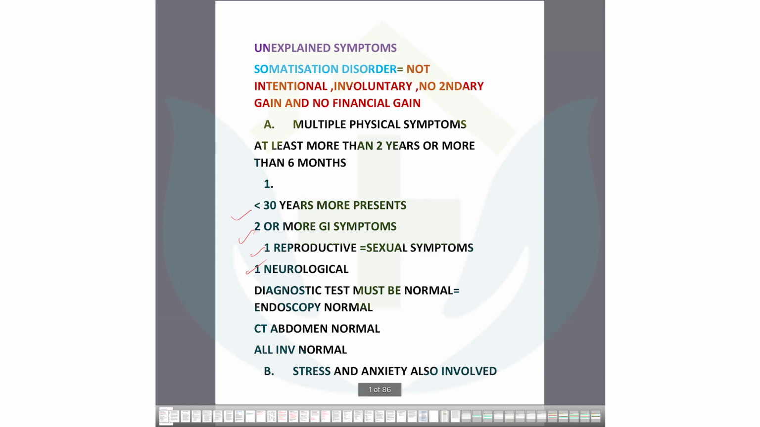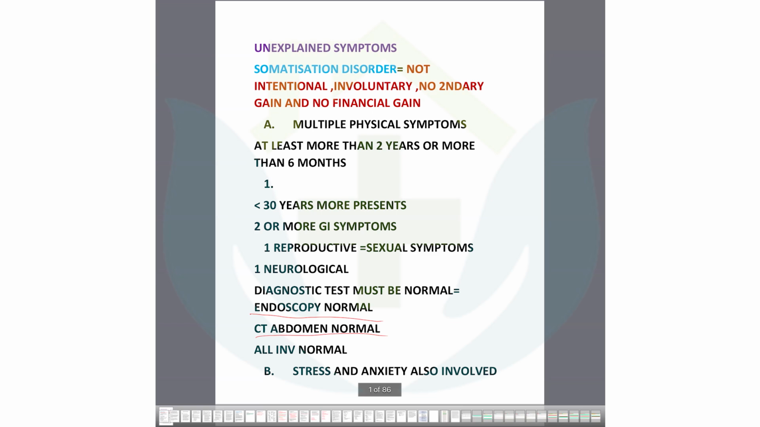And the most interesting thing is that diagnostic tests must be normal. This is the most important part. That's why I advise you to go through the answer options first, like 1, 2, 3, 4, 5, 6, and then go from below upward in the question, because you should look first at the endoscopy and CT abdomen findings. Then you can read from the start. Okay, I will show you with the question. All investigations are normal. CT abdomen normal, endoscopy normal, everything is normal.